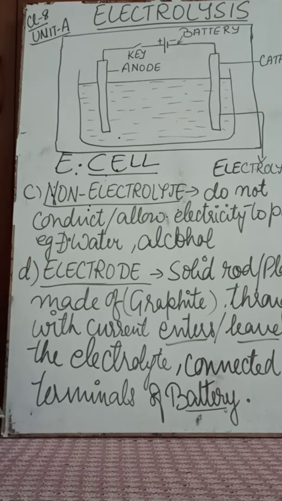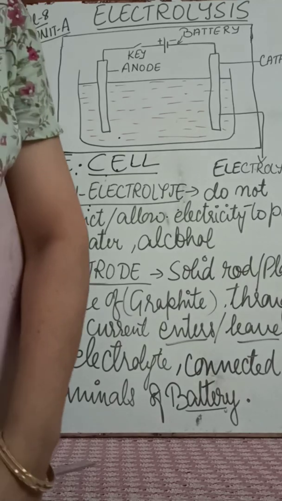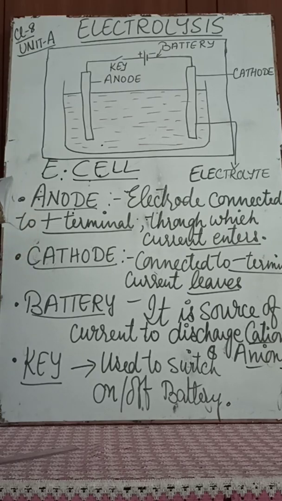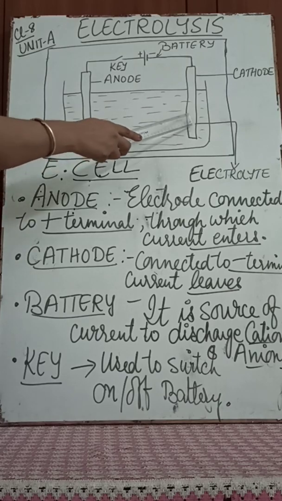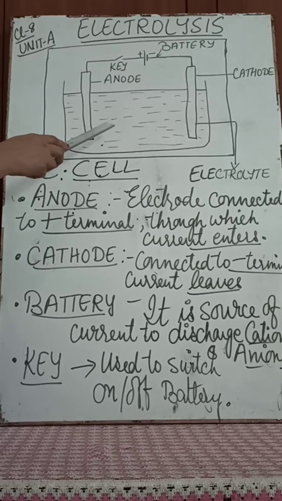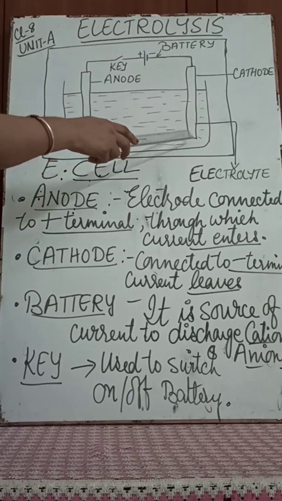Now we shall understand what the anode and the cathode are. I told you about electrodes. Electrodes are solid, rod or plate-like structures, generally made of graphite, through which electric current enters and leaves the electrolyte, right?